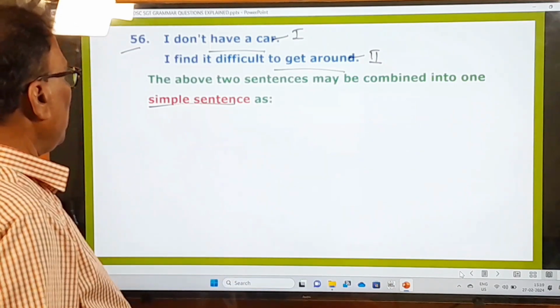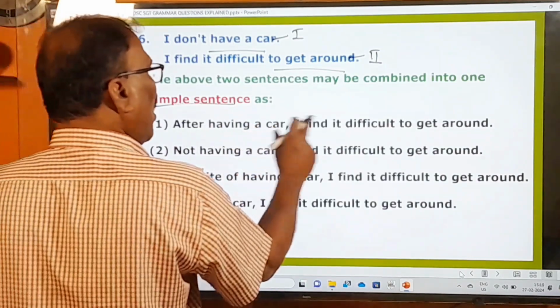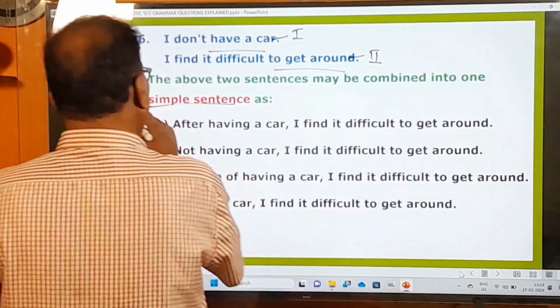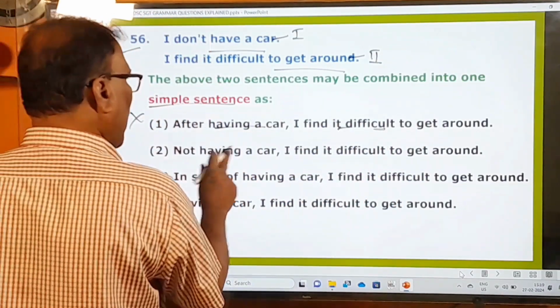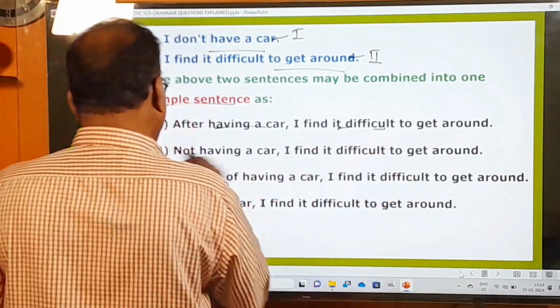Let us look at the options. Okay, after having a car, I find it difficult to get around. No. After having a car, how can you find it difficult to get around? No, that's why this is wrong. And not having a car, I find it difficult to get around. The second one is the right one.